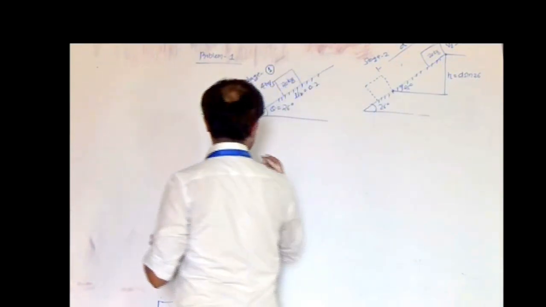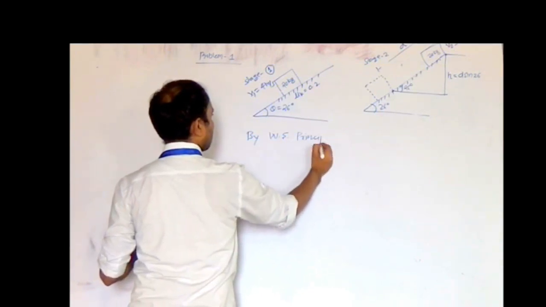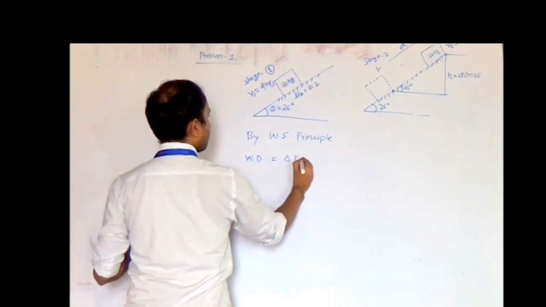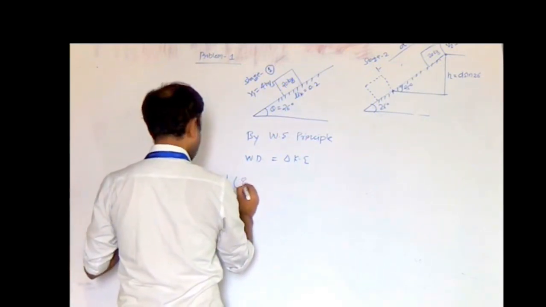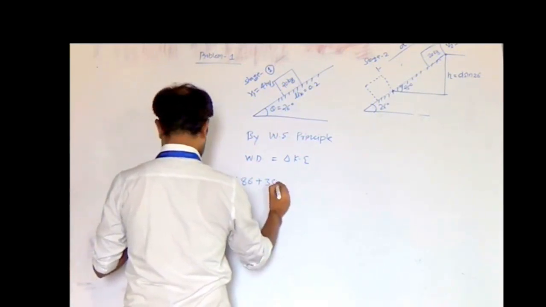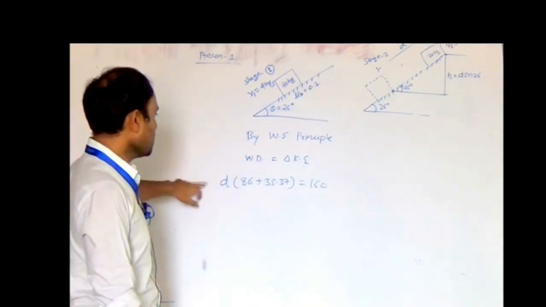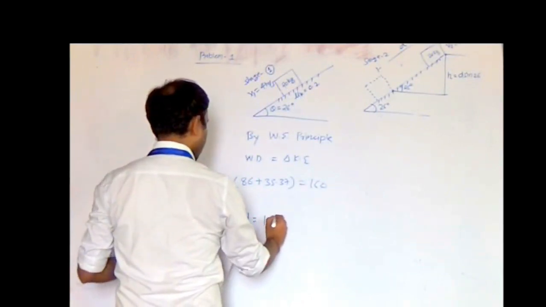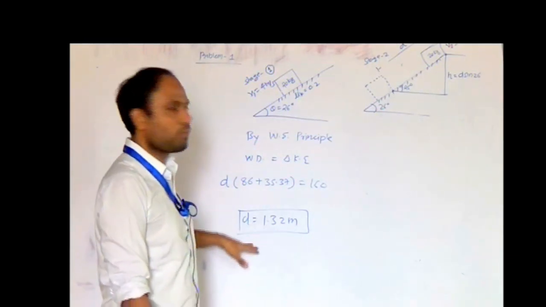By the work energy principle, work done is equal to the change in kinetic energy. So the total work done that we have found is d in bracket 86 plus 35.37, which is equal to the change in kinetic energy, that is 160. If you simplify this, you will get d equal to 1.32 meter. So the total distance that the block can travel along the inclined plane is 1.32 meter.